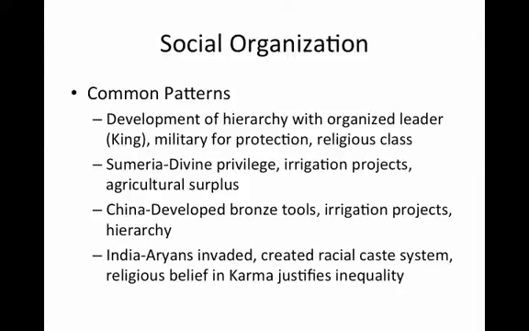Social organization. The common patterns in order to create stable societies for human organizations included the following: the development of a hierarchy with an organized leader, typically a king, military for protection, and religious classes to justify this order. In Sumeria, there was divine privilege for the king, irrigation projects, and an agricultural surplus. In China, they developed bronze tools and created irrigation projects, and there was a strong hierarchy. In India, the Aryans from just north invaded. They created a racial caste system or hierarchy justified by a religious belief in karma, which justified inequality.